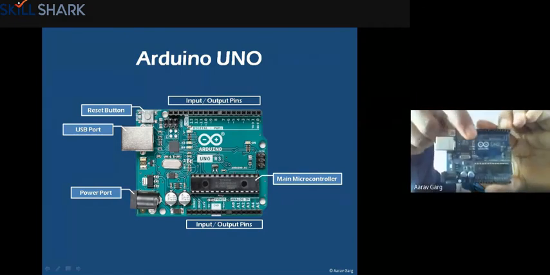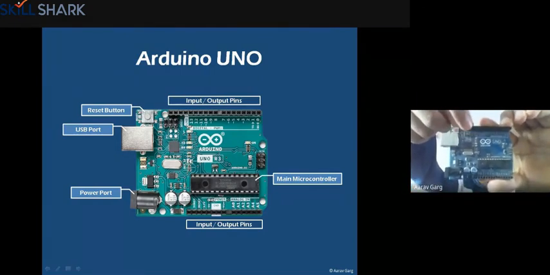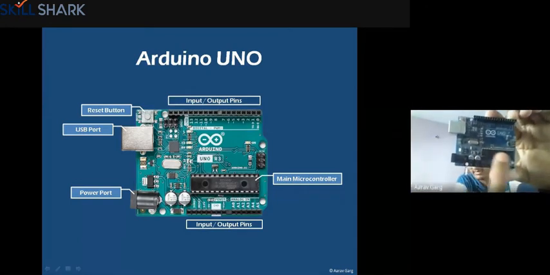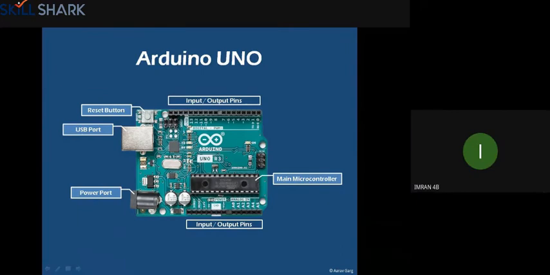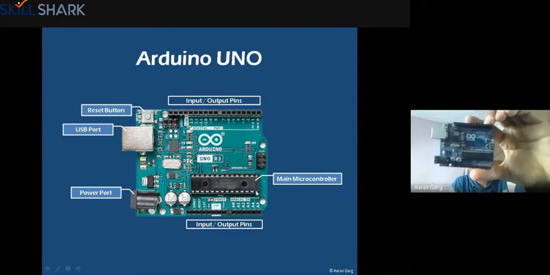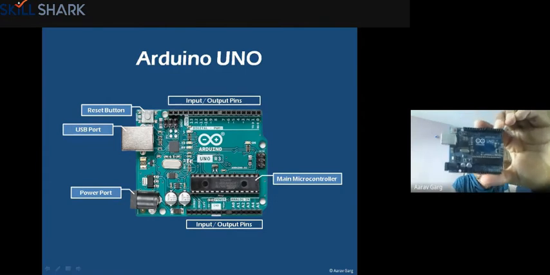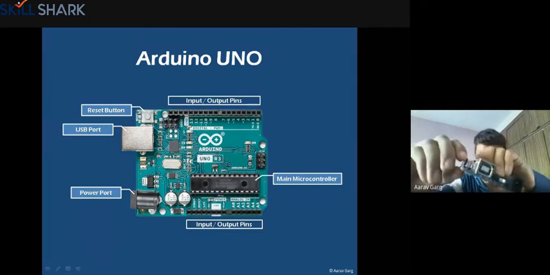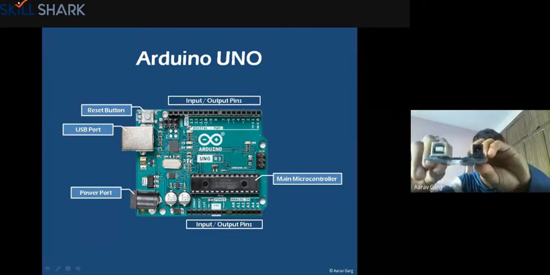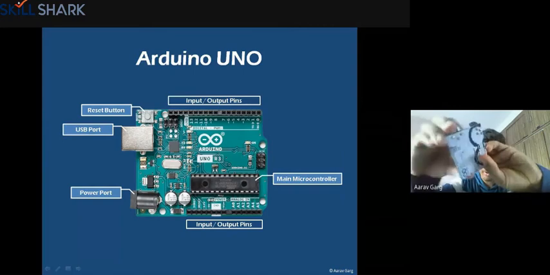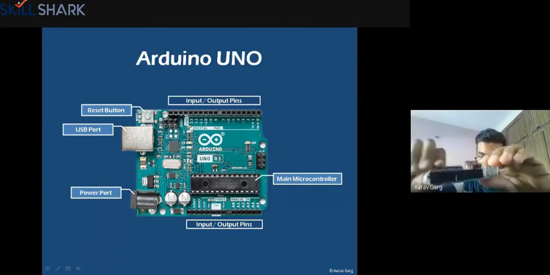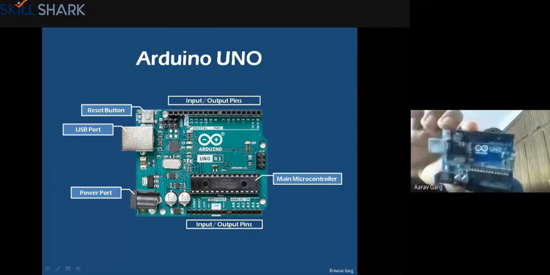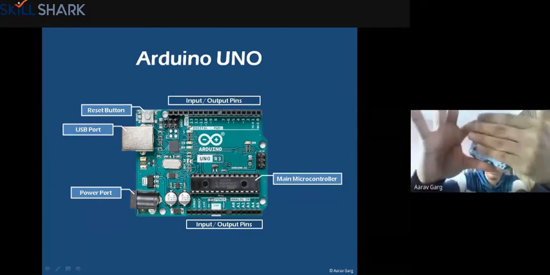So these black things are the pins on which we can connect wires, and this thing that we have is the brain, or the main controller. It's this chip that we have, right? The main microcontroller, and then this is the USB port, and this is the power port. This is a small board like the PCB you have in computers, if you know about it. And on the back you don't have anything.